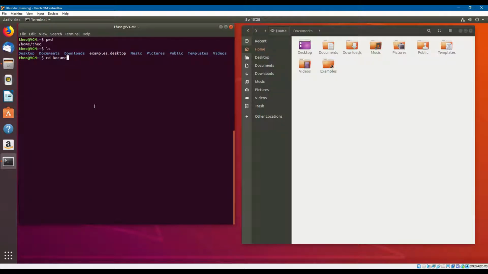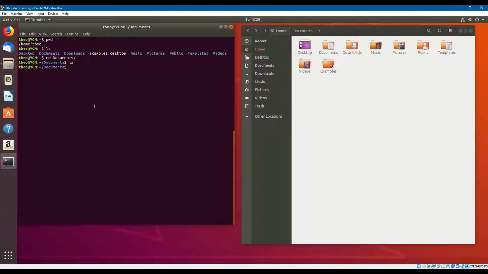So if I type cd and then capital D, O, C, and then I press tab, there I have the autocomplete. And if I press enter, then I enter the documents. If I list what's in here, there's nothing.